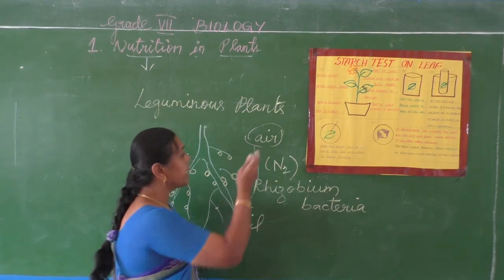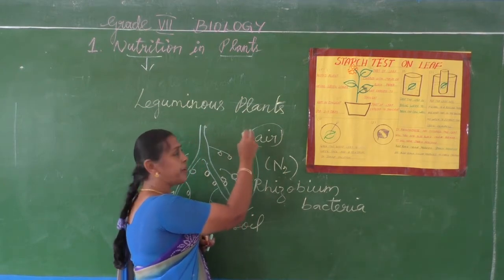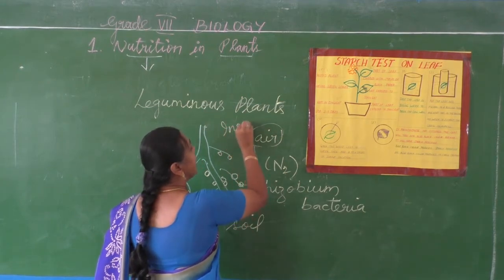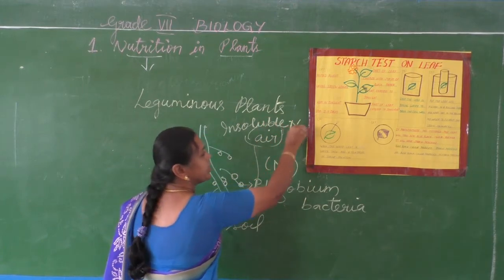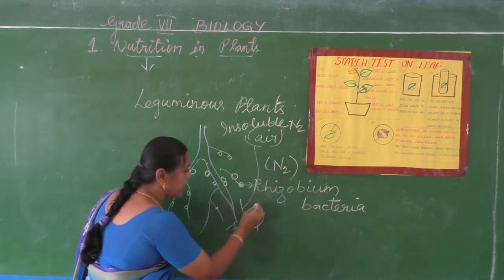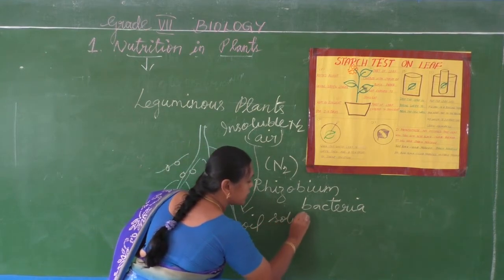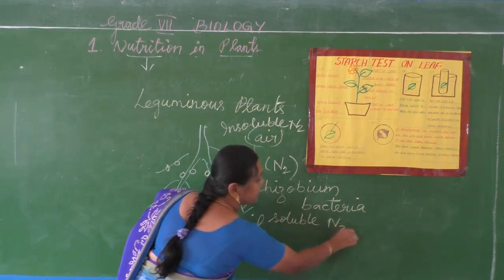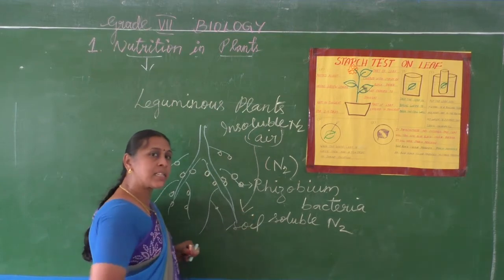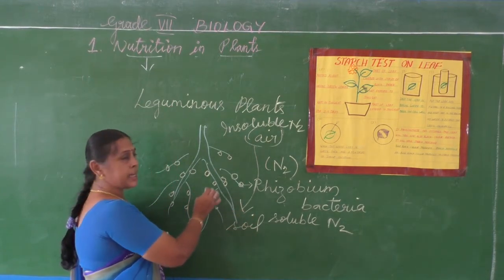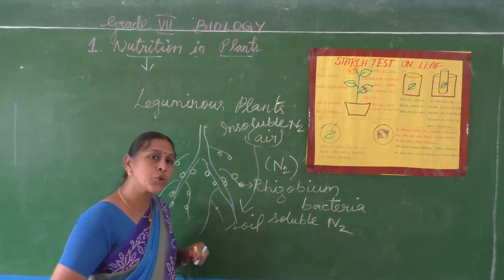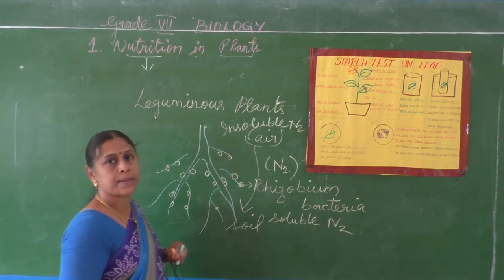It converts the insoluble nitrogen in air into soluble nitrogen, and it will be fixed in the soil. And the root will absorb that nitrogen and use it for its growth to prepare proteins.